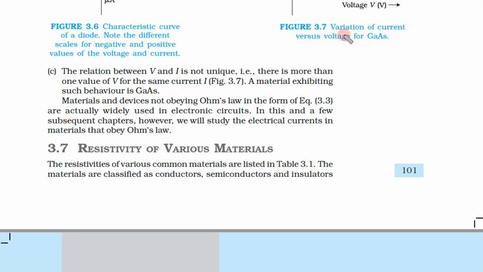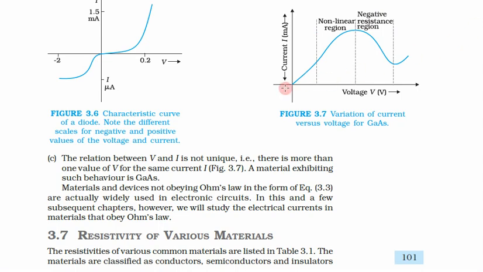Now see, for gallium arsenide, the relation between V and I is not unique, that means it is changing. Not unique means it is not only non-linear, but it is initially increasing, then flat, that means no change, then decreasing, then again increasing, then flat, then decreasing, then increasing. So the relation between V and I is not unique, that there is more than one value of V for the same current I.